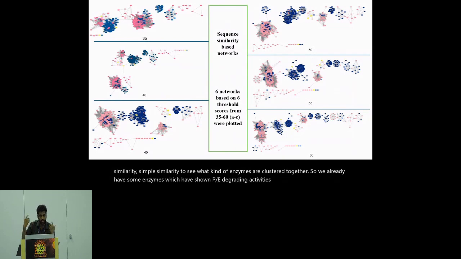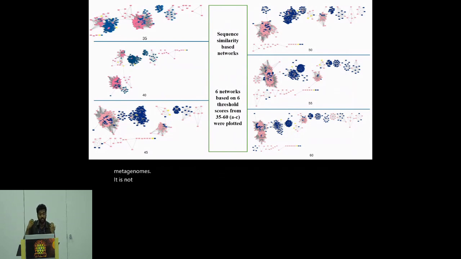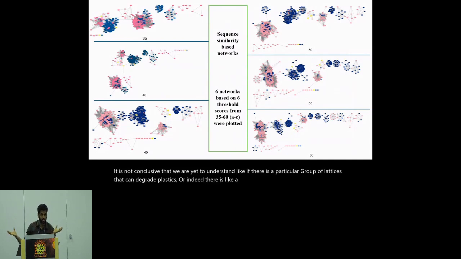Using that, we did our clustering analysis, and as the threshold increases, as you can see, the clusters also increase. But it also shows there's a lot of diversity among the laccases that we got from our metagenomes. It is not conclusive yet whether there is a particular group of laccases that can degrade plastics, or a diverse group of laccases, or whether there are any functional motifs. With that in mind, we wanted to do the structural analysis also.